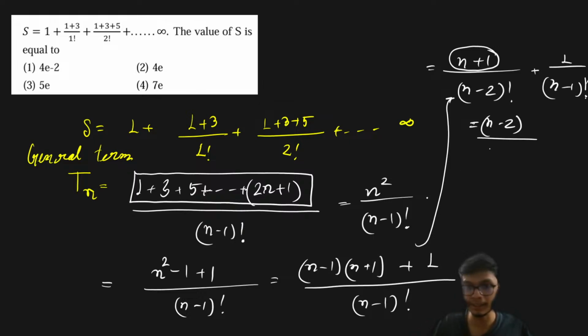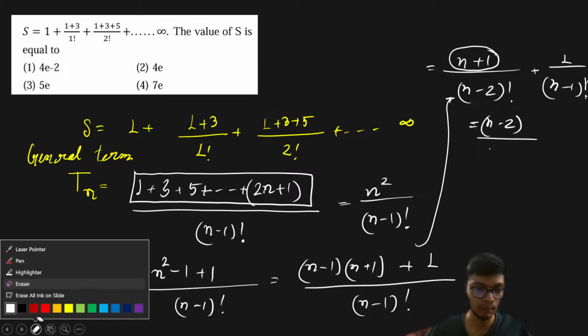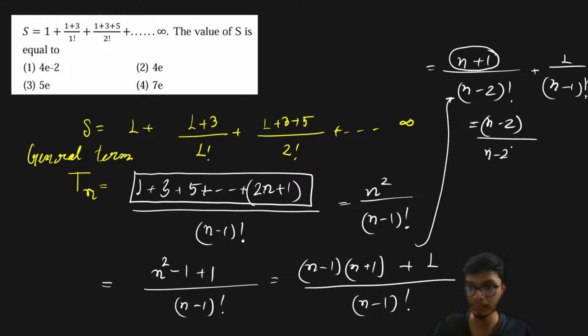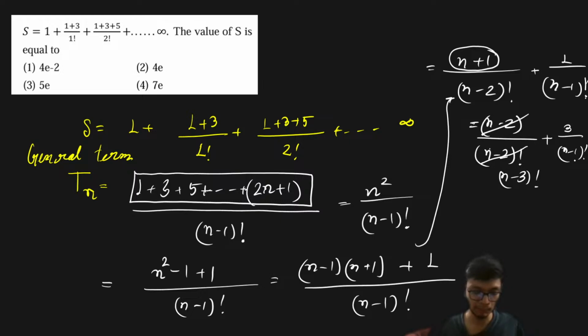In that case, n minus 2 upon n minus 2 factorial cancels out to give 1 upon n minus 3 factorial, plus 3 upon n minus 2 factorial, and plus 1 upon n minus 1 factorial. That is what you're going to have over here, right?